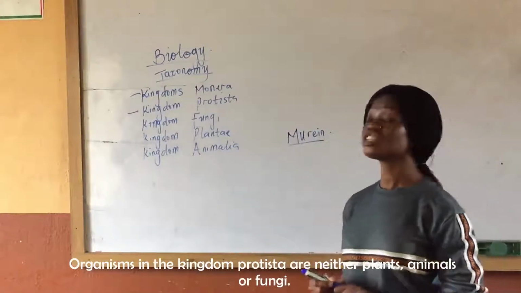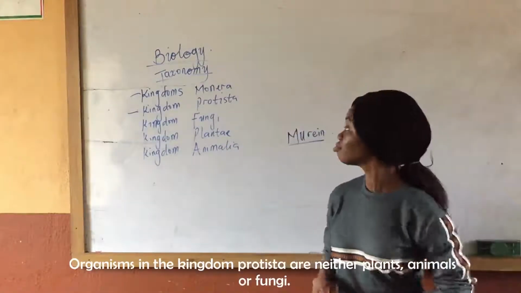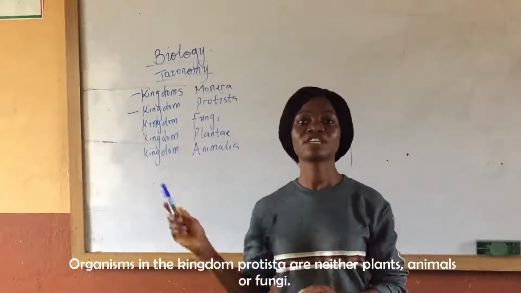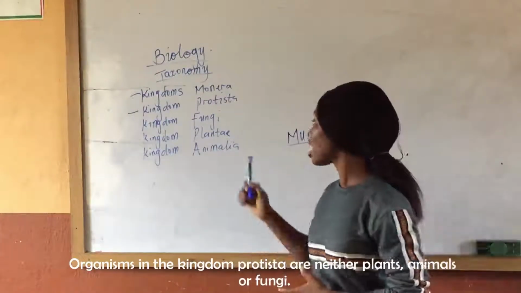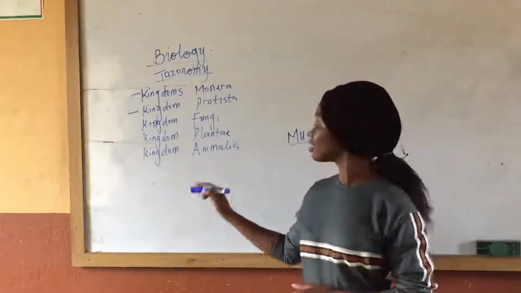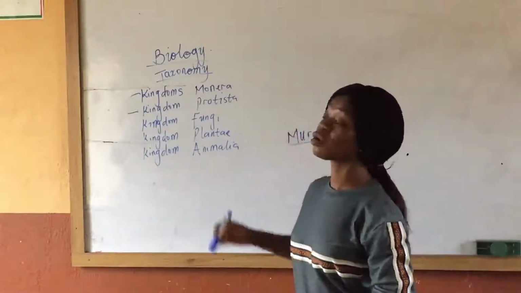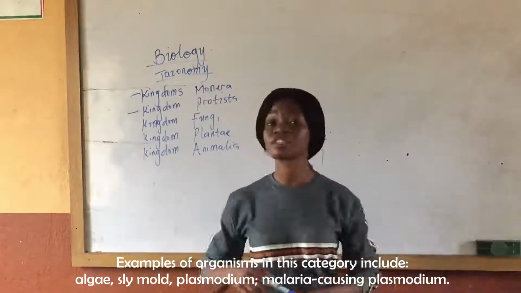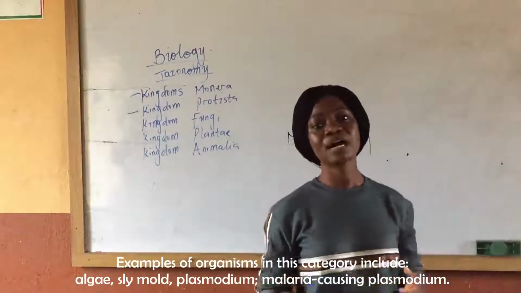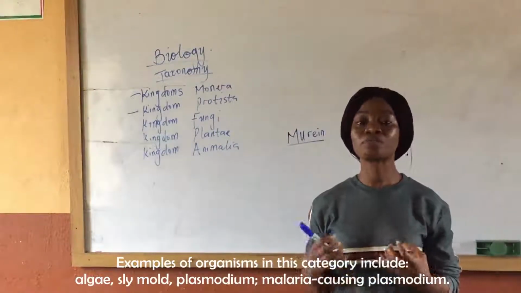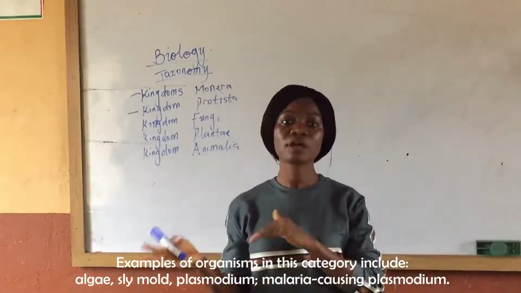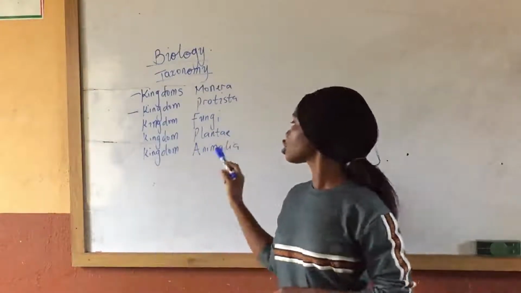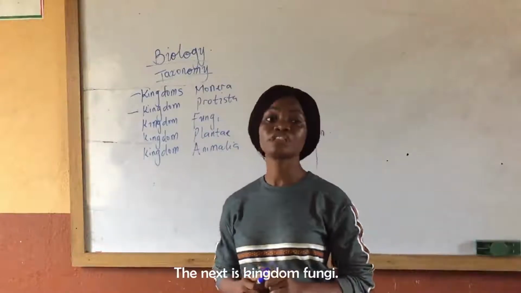Organisms in the kingdom Protista are neither plants, animals, or fungi. That is, you can't call them animals, you can't call them plants, you can't call them fungi as well. Examples of organisms in this category are the algae, the slime mold, and plasmodium, the malaria-causing plasmodium.